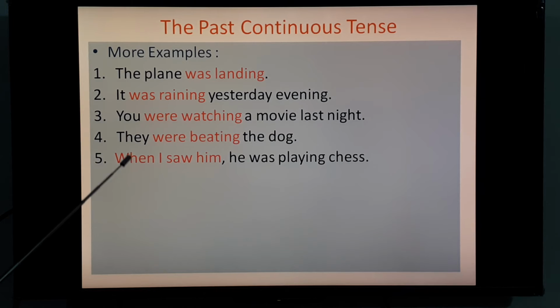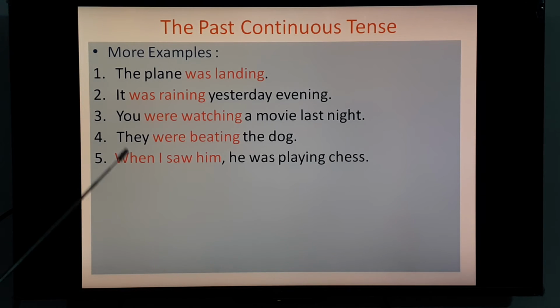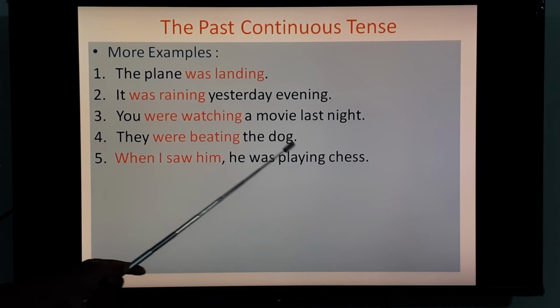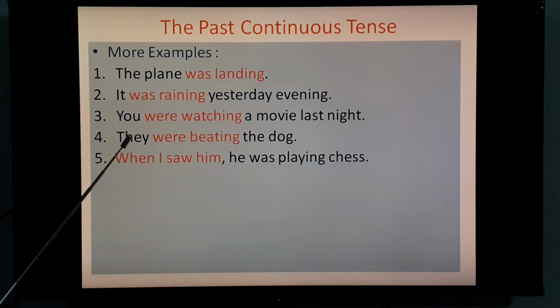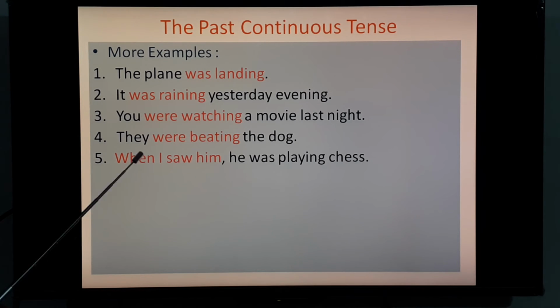Okay, now see, here we have to learn two more constructions. First with when and second with while. So first we will do with when. When you use this when in the past continuous tense, then here with when always use simple past tense, and immediately after that, putting a comma, you have to use past continuous tense. With when you cannot use past continuous tense.